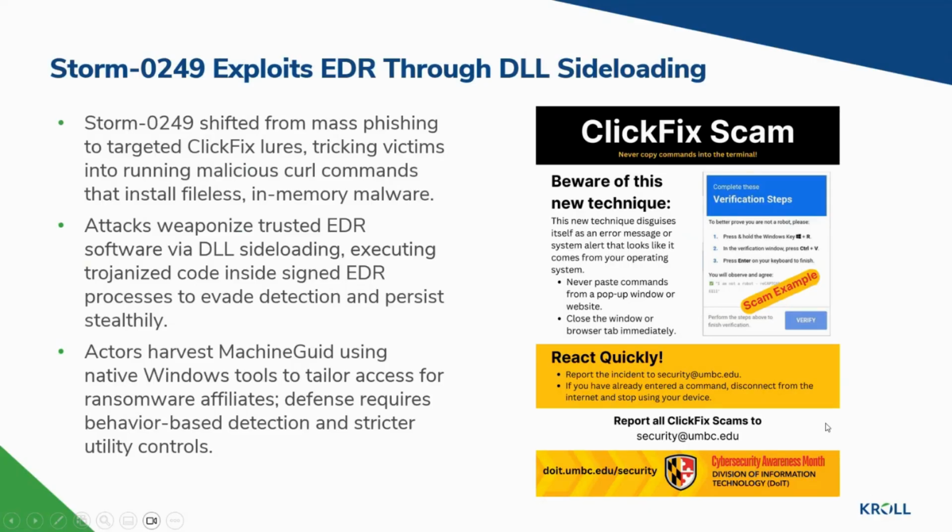Initial access broker Storm-0249 has abandoned mass phishing in favor of highly targeted, stealthy campaigns that weaponize legitimate endpoint detection and response solutions in preparation for ransomware attacks. The sophisticated attack chain begins with the ClickFix social engineering tactic, convincing victims to execute malicious curl commands in the Windows Run dialog. This action downloads an illicit MSI package with system privileges and a fileless PowerShell script that executes entirely in memory, bypassing disk-based defenses.